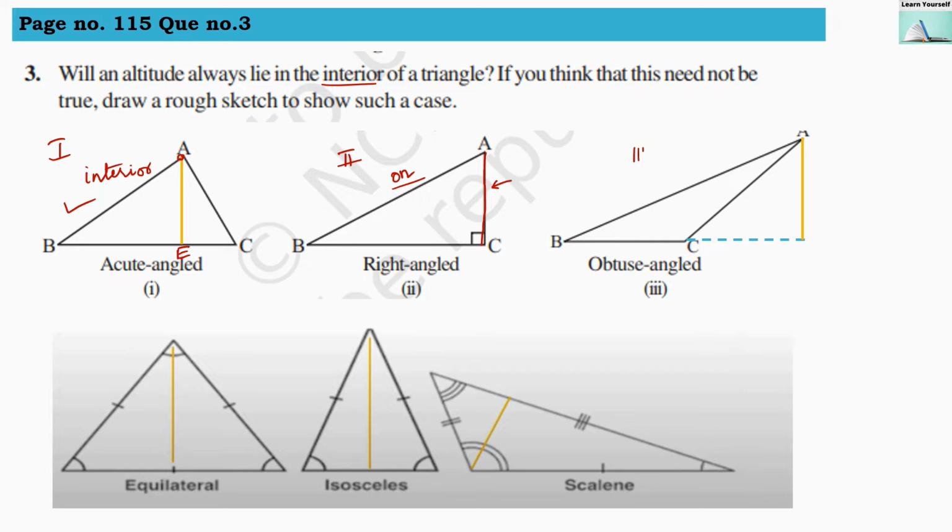Now for the obtuse angle triangle, AD is our altitude and it is outside the triangle. Now our fourth case is the equilateral triangle. Here it is in the interior region of the triangle. For isosceles also it is in the interior region, and for scalene also it is in the interior region of the triangle. So we can mention here the acute angle, and we can also mention equilateral, isosceles and scalene triangles, that their altitudes will be in the interior region of the triangle.